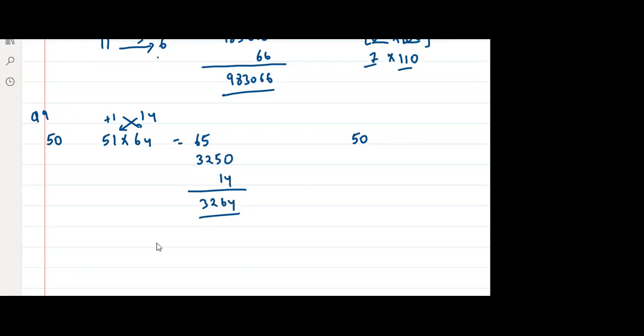3264. Yes or no? Now, I'll take 60 as reference. For those who want to calculate using 60, I'll take 60 as a reference. No issues. 60. So it will become 51 and 64. Now, what is the issue here? The issue here is that this is less, right?